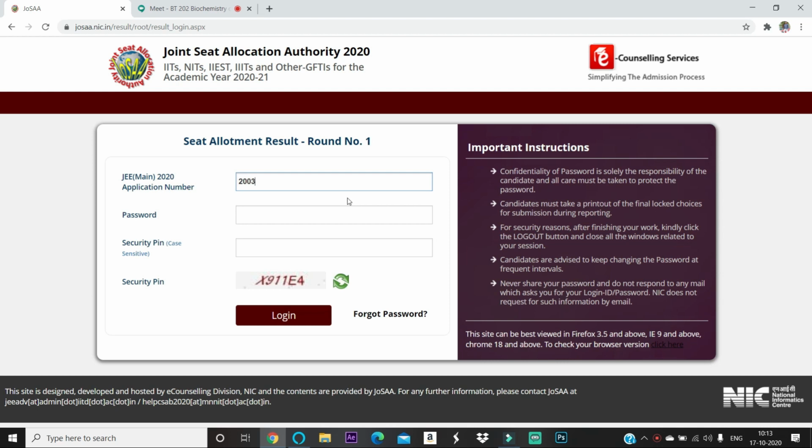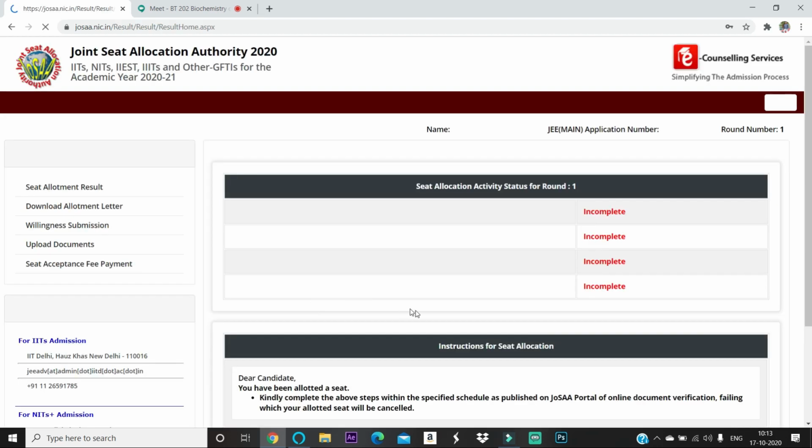application number and password and the security pin given here. So if you log in here, right?